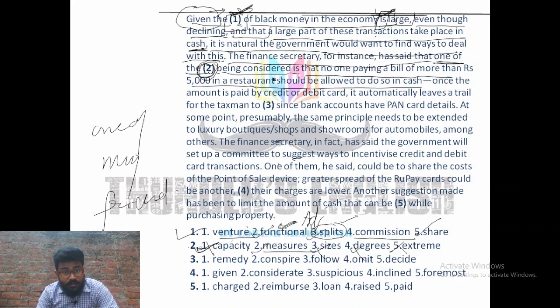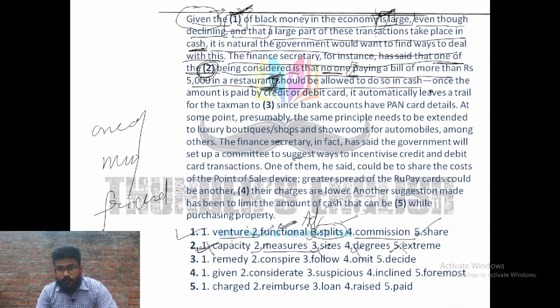Now you have to focus on something, this should. The subject of this should is nothing but no one, and the remaining part, paying a bill more than and all, this is a qualifier. One day I'll let you know what exactly the qualifiers are. This is very useful when we go through any kind of newspaper and all. These kinds of clauses are part of basic English. So you have to be very aware of these things, whether it is rearrangement of sentence or cloze test. These are very, very, very important, right?